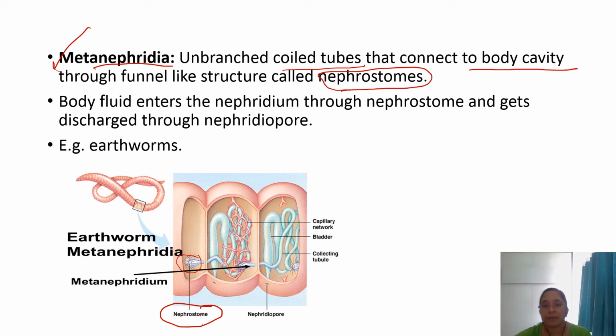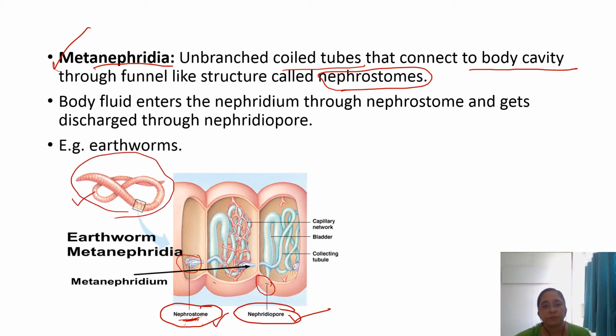Body fluid enters the nephridium through the nephrostome and gets discharged through the nephridiopore. The best example here is the earthworm. You can see the structure of the earthworm. So there are two types of nephridia, protonephridia and metanephridia.